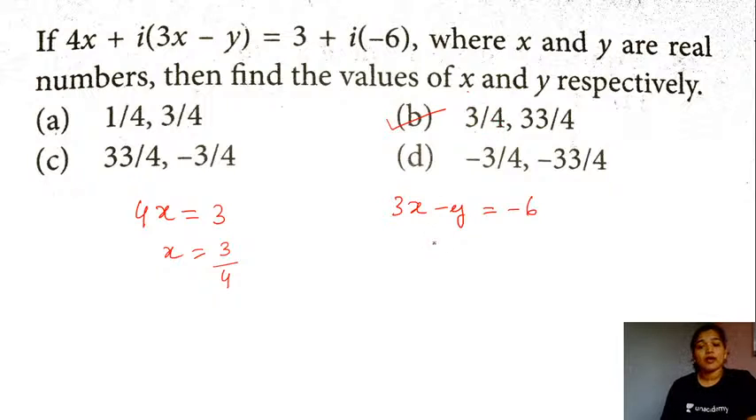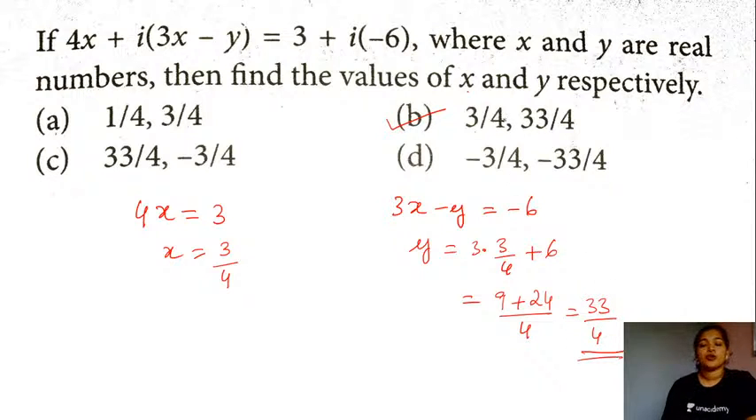So let's verify what would be the value for y. y would be nothing but 3 times x plus 6. So this is 3 times 3 by 4 plus 6 here in this case, which is (9 plus 24) by 4, and this value is nothing but 33 by 4. So clearly the option B is the right answer for the question given here.